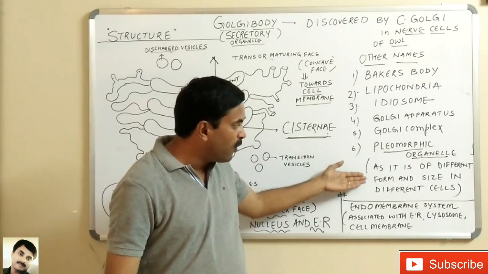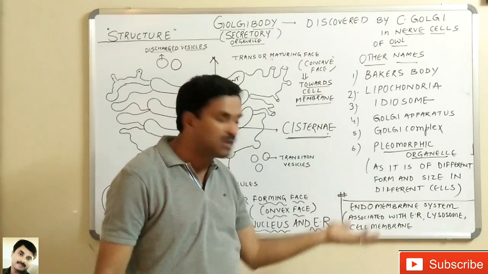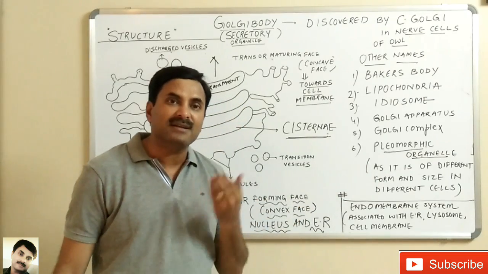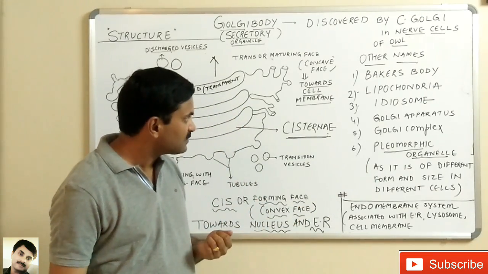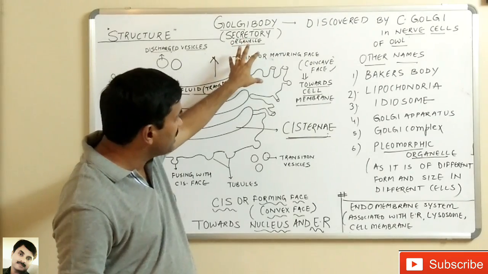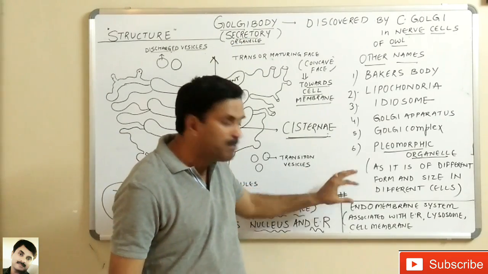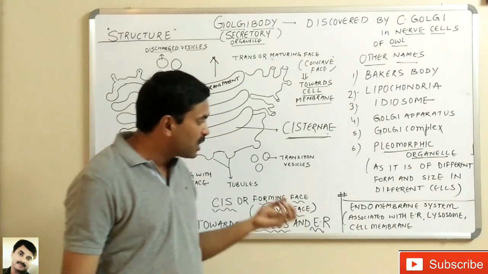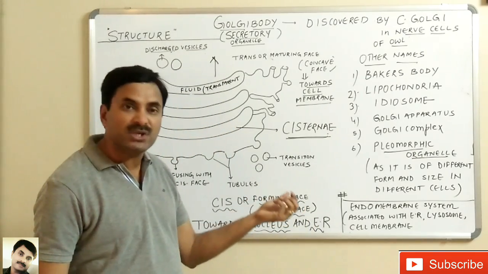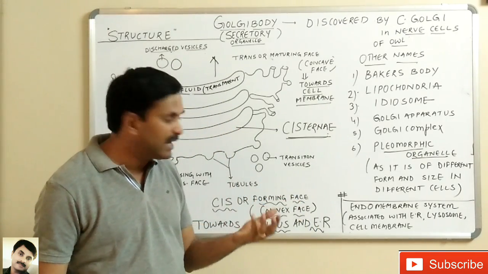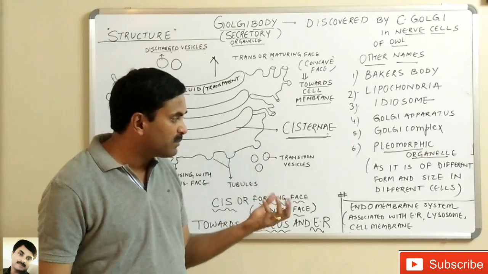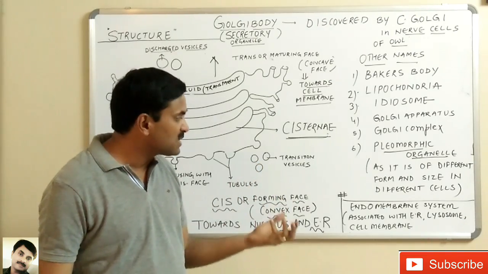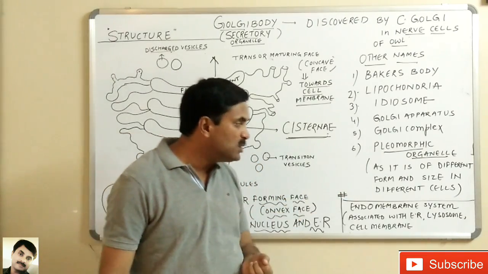Because the form and the size of the Golgi body is different in different cells. These Golgi bodies make an endomembrane system in the cell. Why? Because they are associated with the endoplasmic reticulum, lysosome and the cell membranes.